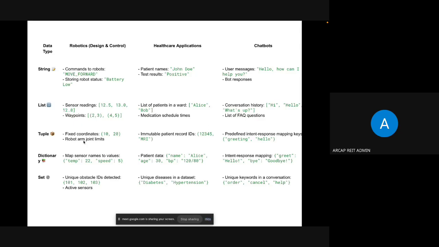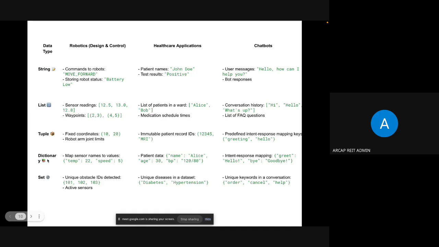So tuple for fixed coordinates, where the tuple is immutable, right? When we are fixing the coordinate, that means the coordinate will not change. In that case, like a robot arm joint limit, the joint can be moved only up to some angle. Other than that, it cannot be moved. So it is fixed, and in those cases we use the tuple. And immutable patient records like patient ID and scan name, keywords, all those we store in the tuple.